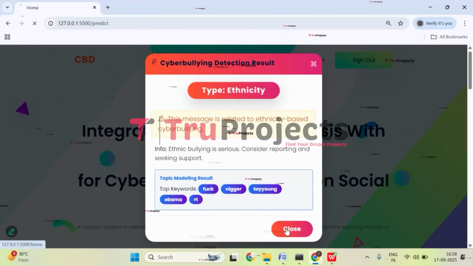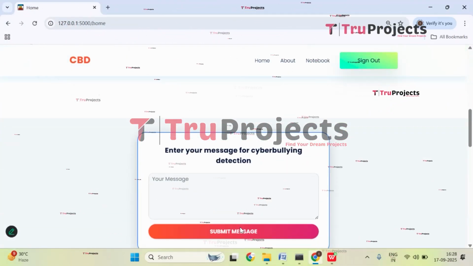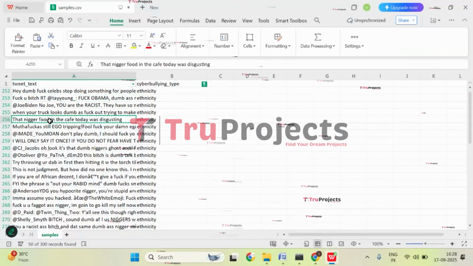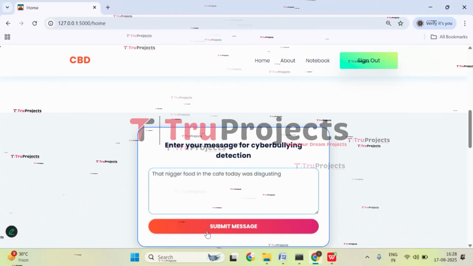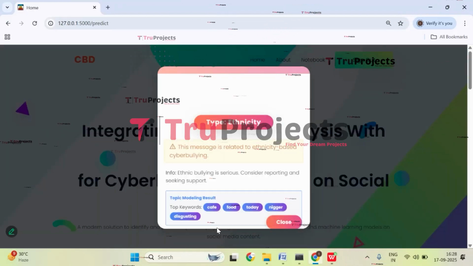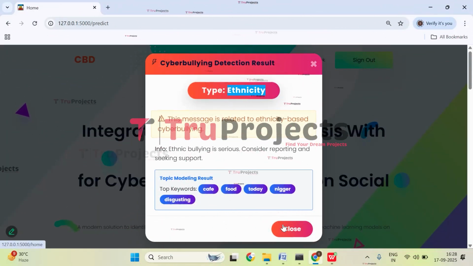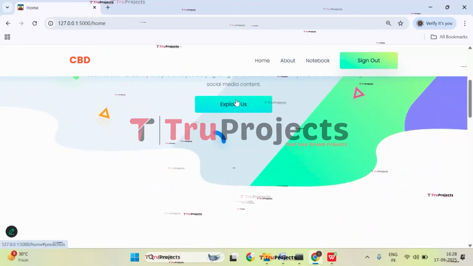And the topic for the paragraph is dependent upon these words. Based on these only, this prediction has been made. Now let's close this and try with the other message. Get back to the application, paste it, click on submit message. So here also we got it as ethnicity. Now close it. Let's try with the other classes. Click on explore.